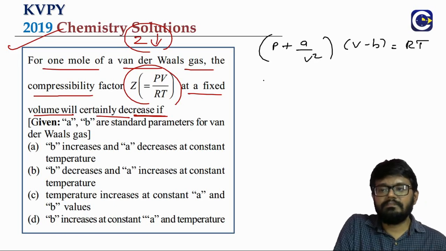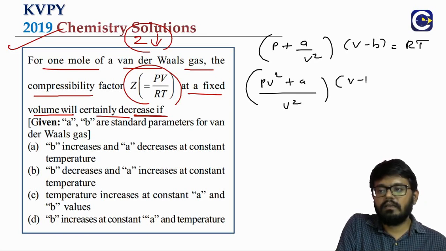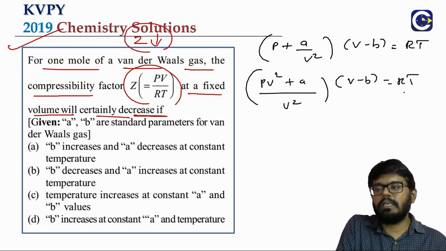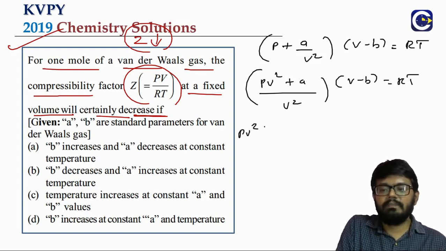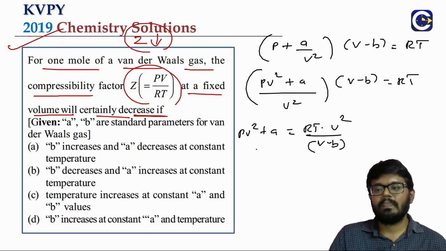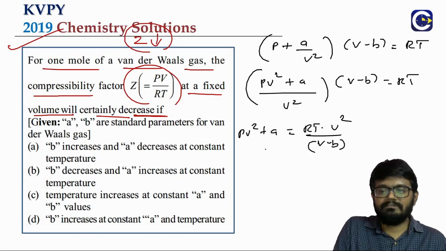We will take an LCM: (PV² + a)/V² into (V − b) is equal to RT. We will take this V² and V − b to the right side. PV² + a is equal to RT into V²/(V − b). We will divide both sides by RT.